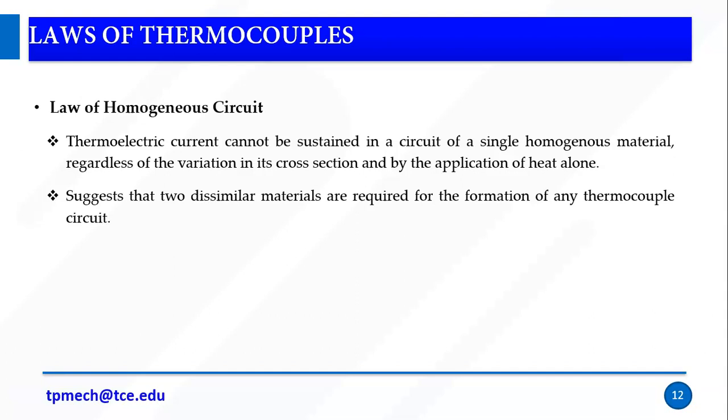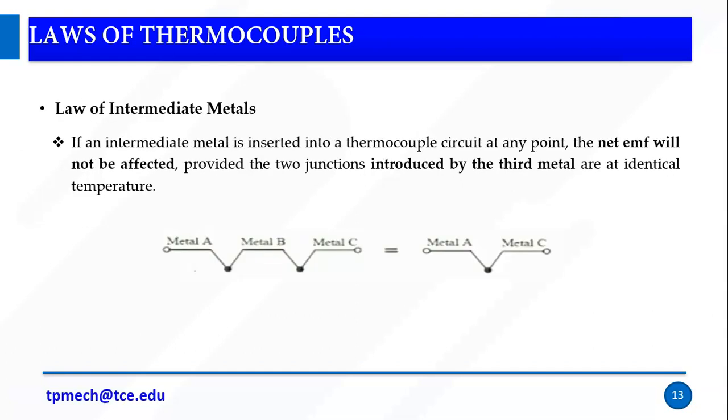So this is applicable to our bimetal strip also, right? So that is why we use a bimetal; this is the reason. So homogeneous circuits: if a single metal cannot be used to measure the temperature, we need to use bimetals or two metals. So, law of intermediate metals.